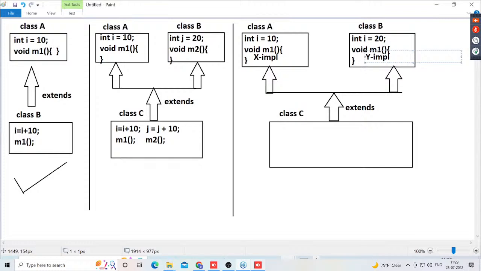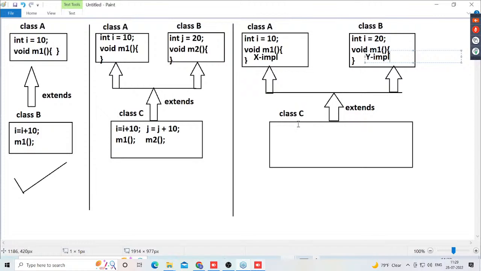Now tell me, is it possible to declare the same variables and same methods in different classes or not? Yes, of course we can declare. A and B are not related. A and B are totally two different classes. Forget about class C. A and B are two individual superclasses, where we can declare the same variables and same methods, no issues. Within the same class, if we provide duplicate variables and duplicate methods, then an error will come. In two different classes, we can declare the same variables and same methods with different values or different implementations. That doesn't matter. Sir, got it or not?